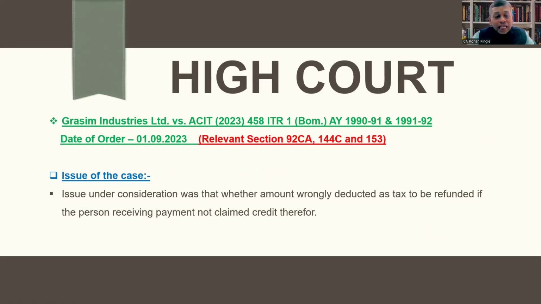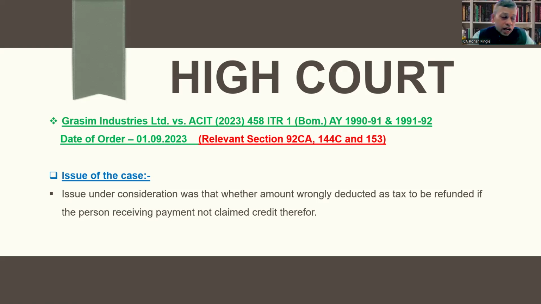Next, Grasim Industries Limited versus ACIT, 2023, 458 ITR 1, Bombay High Court, relevant assessment years 1990-91 and 1991-92. Date of order 1st September 2023, and relevant sections are Section 92CA, 144C and 153.